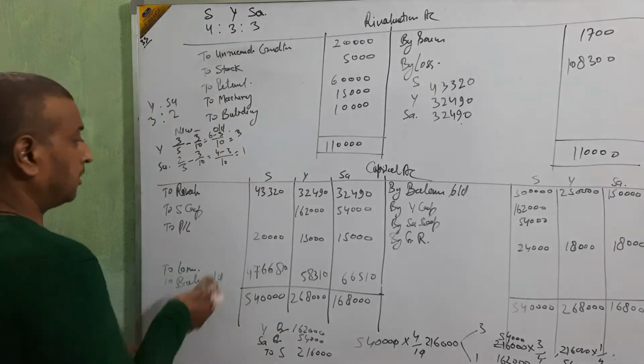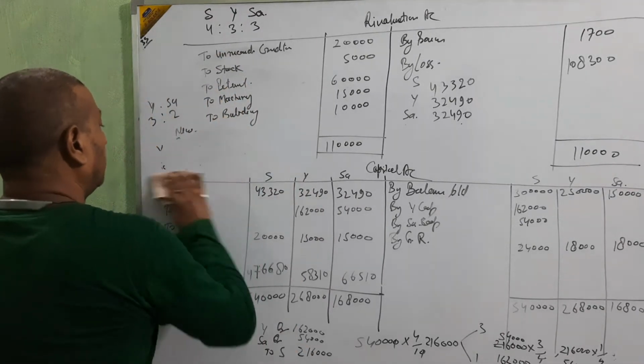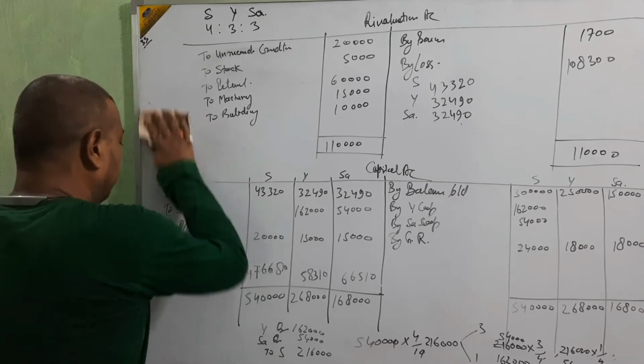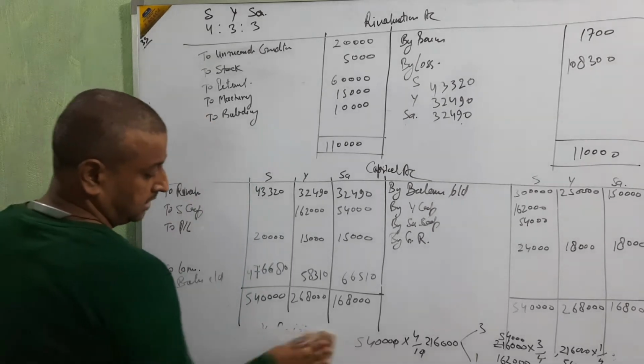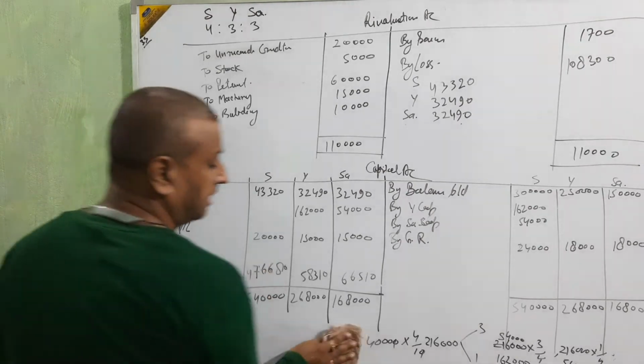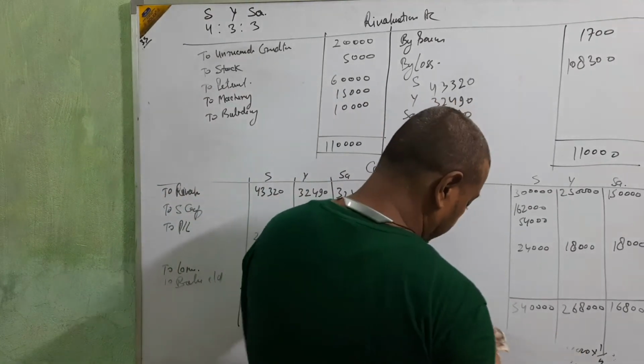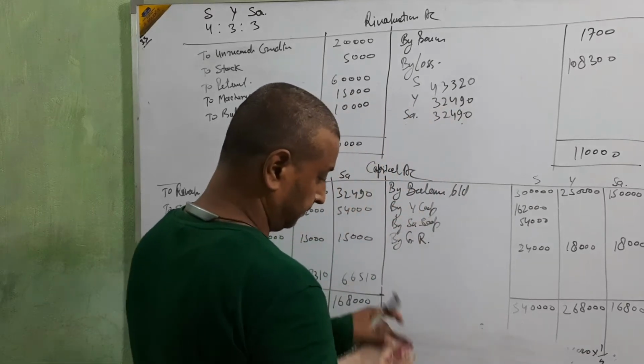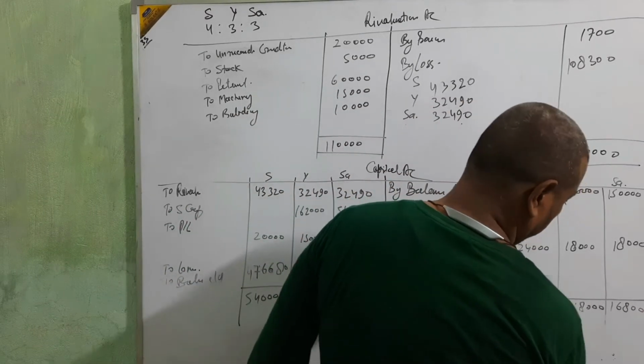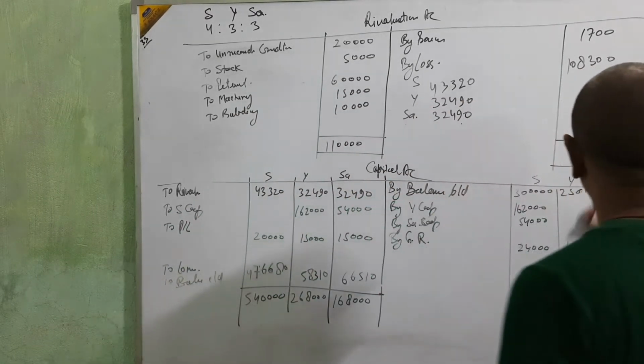I think no problem about the unforeseen liability. And the capital, the calculation of loan, the calculation of goodwill, I think this is all clear for you or not? It's clear na beta?